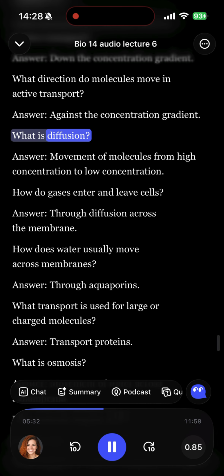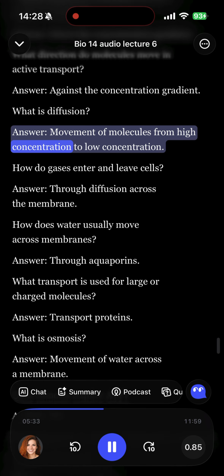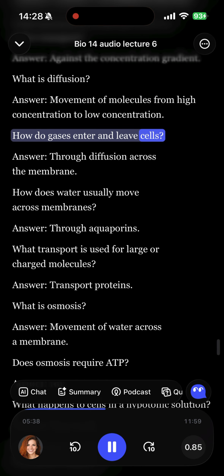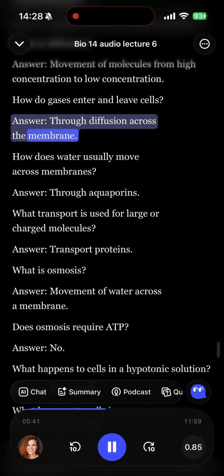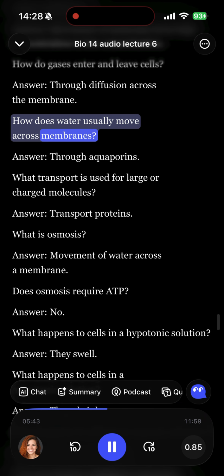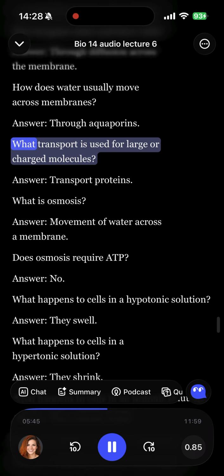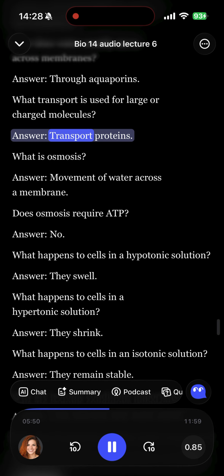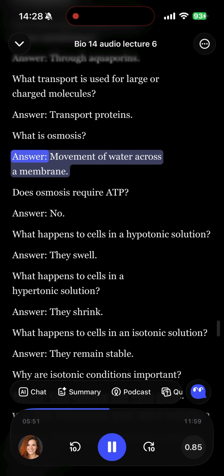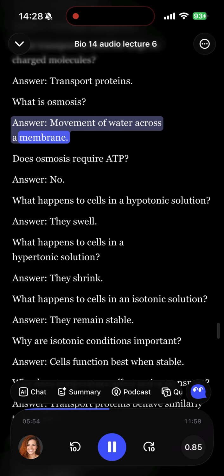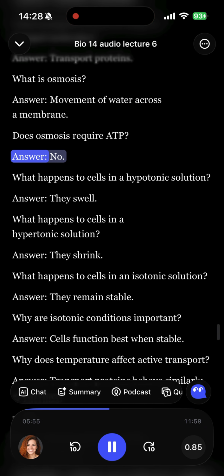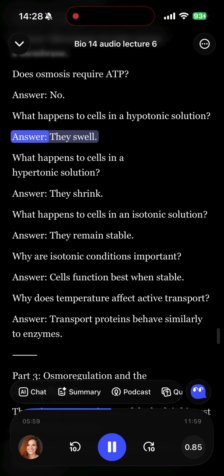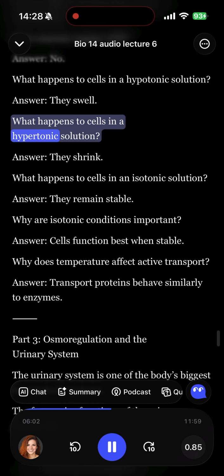What is diffusion? Answer: movement of molecules from high concentration to low concentration. How do gases enter and leave cells? Answer: through diffusion across the membrane. How does water usually move across membranes? Answer: through aquaporins. What transport is used for large or charged molecules? Answer: transport proteins. What is osmosis? Answer: movement of water across a membrane. Does osmosis require ATP? Answer: no. What happens to cells in a hypotonic solution? Answer: they swell. What happens to cells in a hypertonic solution?